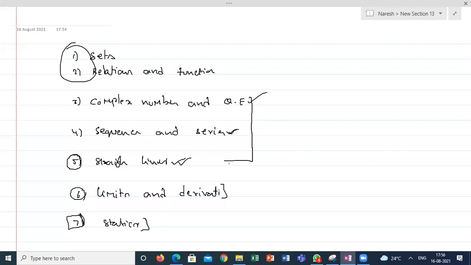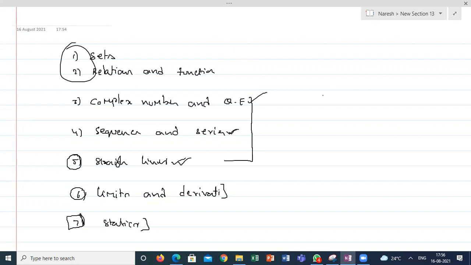We'll meet in the next class. Tomorrow we are going to start with straight lines. Just go back to your grade 10 and revise your coordinate system, how to mark the x-axis points, y-axis points, some basics, distance formula, till distance formula. Just go through and come back. Whatever was done in grade 9 and 10, I will give a brief introduction and move to the distance formula straight away.